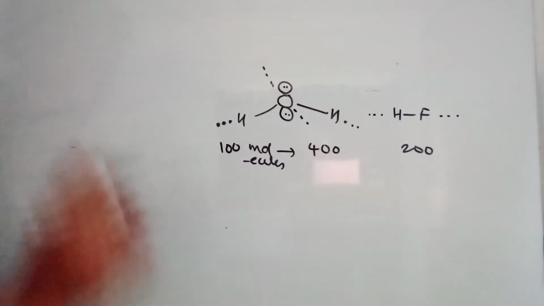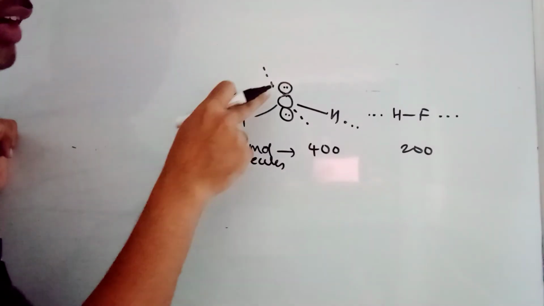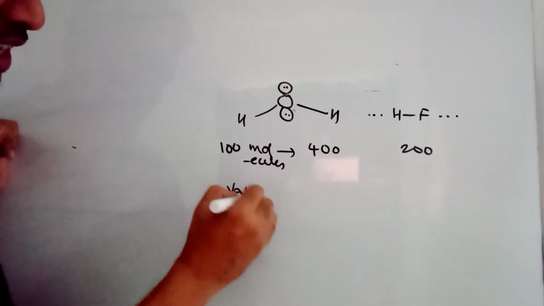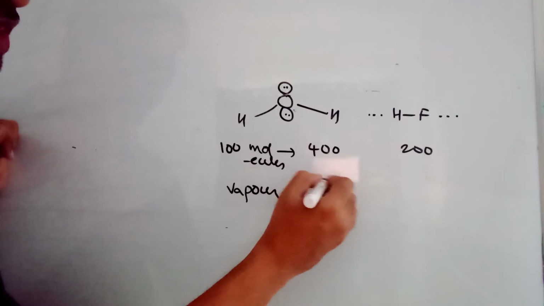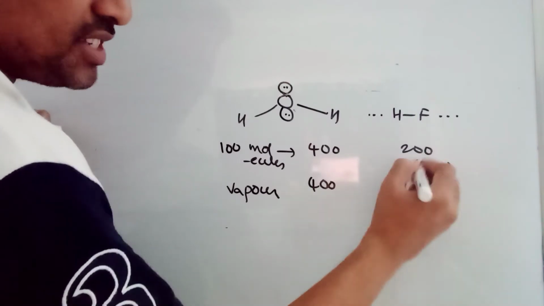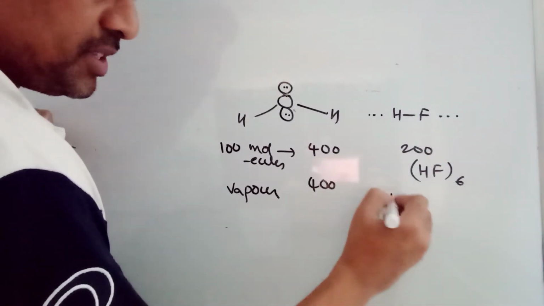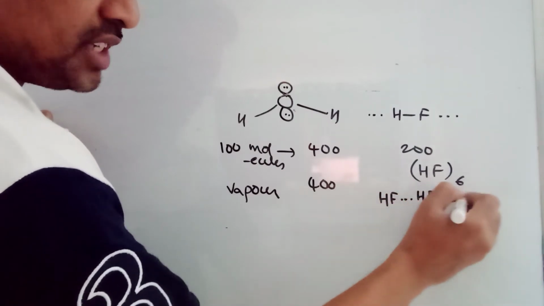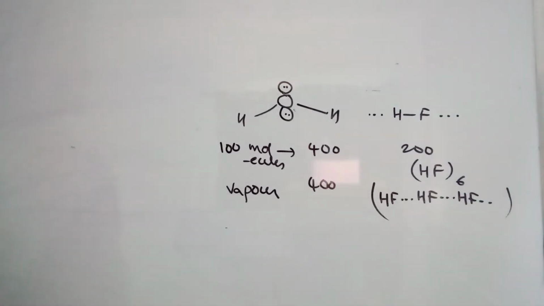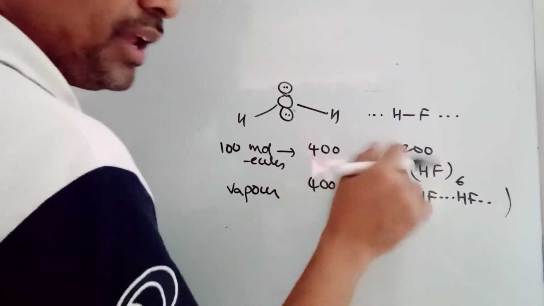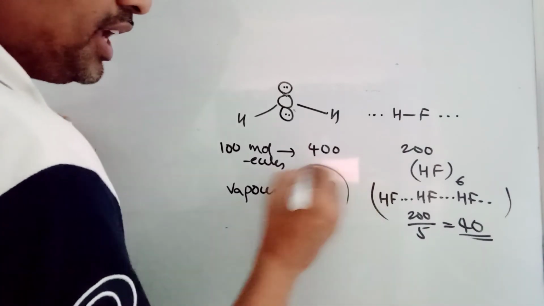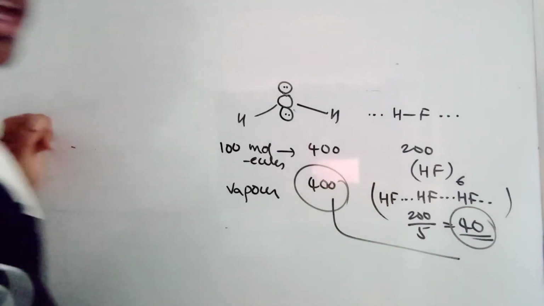The second thing is, if you want to convert this into vapor, you need to break all the hydrogen bonds. In the case of water, you need to break all 400. But in the vapor state, HF can exist like (HF)6, that is six HF units. To hold 6 units, there should be at least 5 hydrogen bonds between them. So there is no need to break all 200 bonds; you can break only 200 by 5, so 40 is enough. Here you need to break 400, and here you need to break only 40.